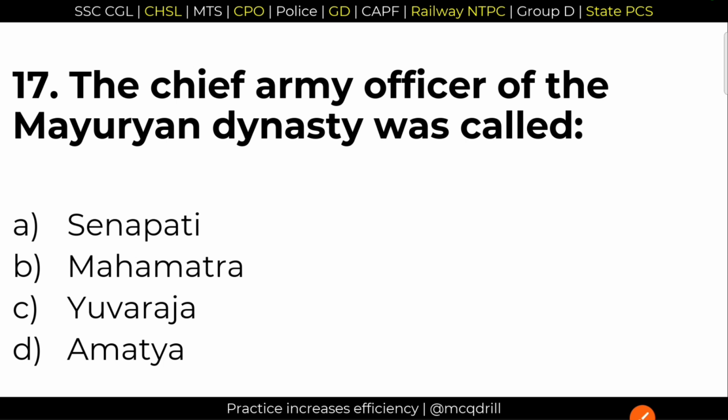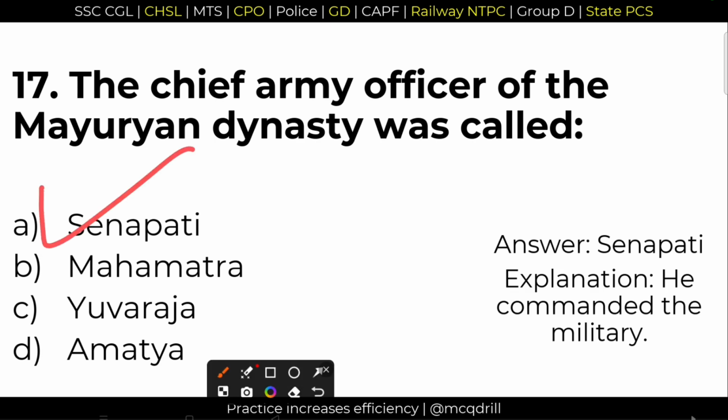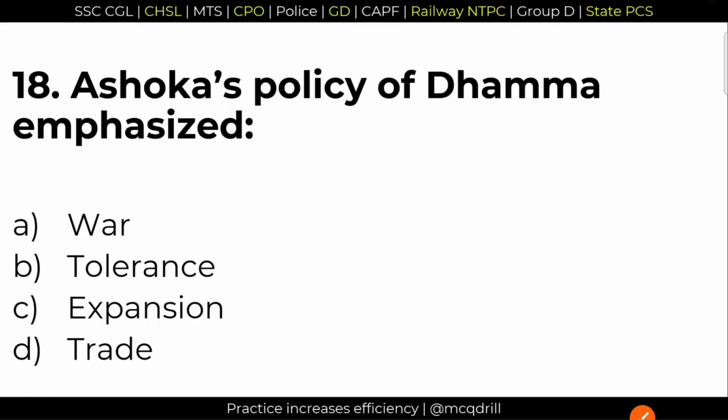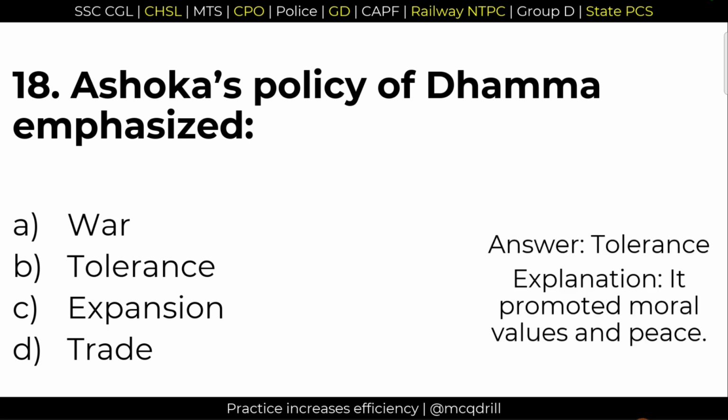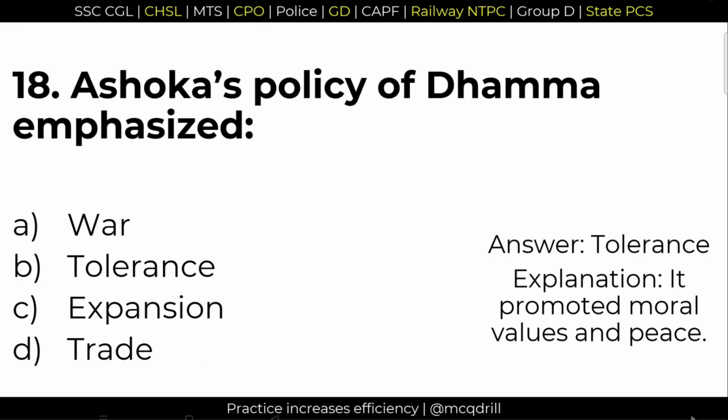17. The chief army officer of the Mauryan dynasty was called the Senapati. Option B is the right answer. Next question. 18. Ashoka's policy of Dhamma emphasized mainly on tolerance and non-violence. Option B is the right answer. Tolerance as well as non-violence.